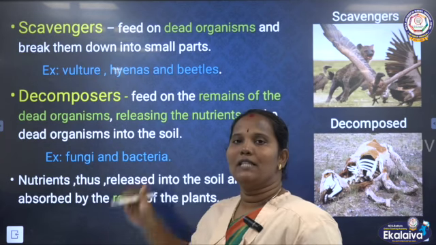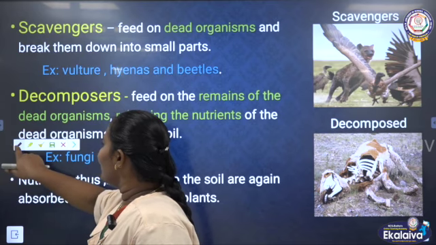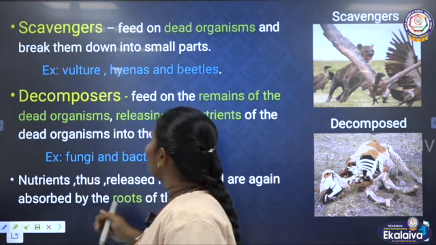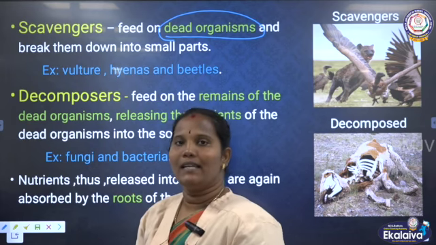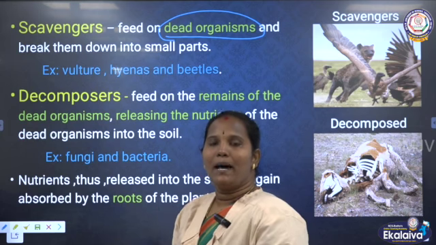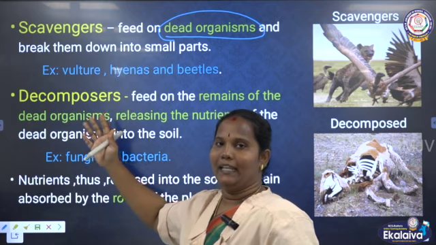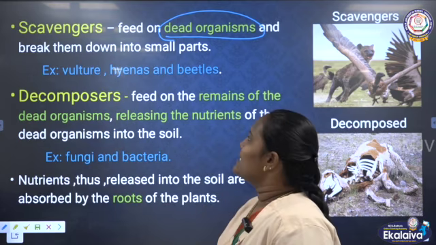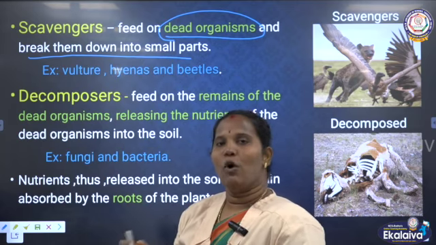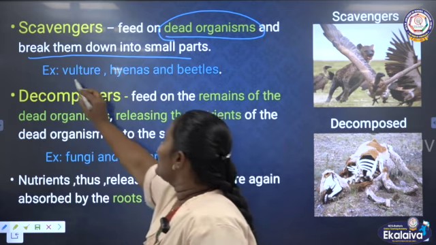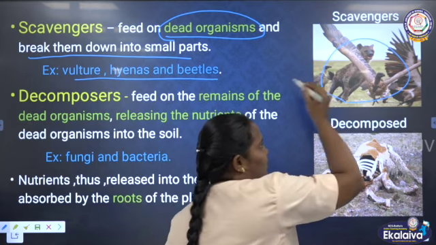Then next we have to see the scavengers. Scavengers, I already told, cannot hunt their prey directly. So, they eat the dead organisms. Carnivores hunt the animals, and if they leave over some things, the scavengers can eat that leftover. So, the dead animals they can eat. Animals like these are called scavengers. After that, they break down the particles into small things. For example, we can say vulture, hyena, beetles, they are also called scavengers.